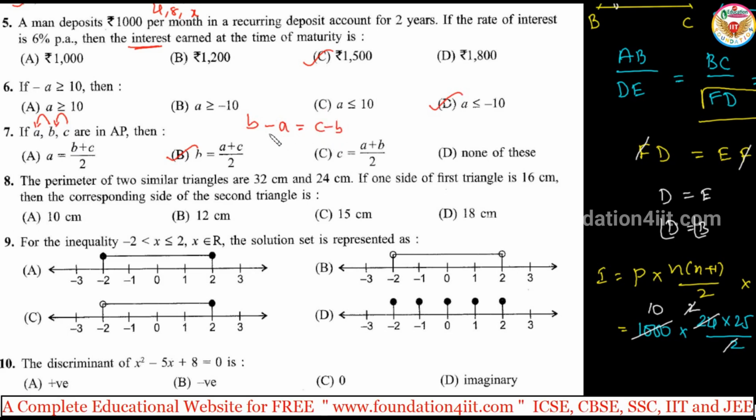Take the b terms, minus b to this side, 2b, and minus a to the right side, plus a. So 2b is equal to a plus c, then b is equal to a plus c by 2. That is the formula: if any three are in arithmetic progression, the middle one is equal to the first plus the last one divided by 2. Right? That is a plus c divided by 2.